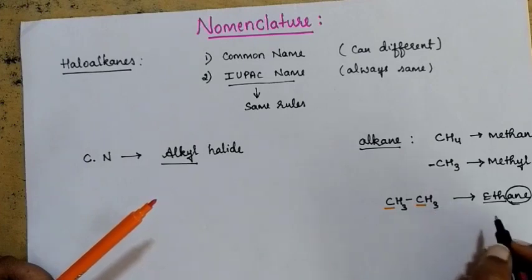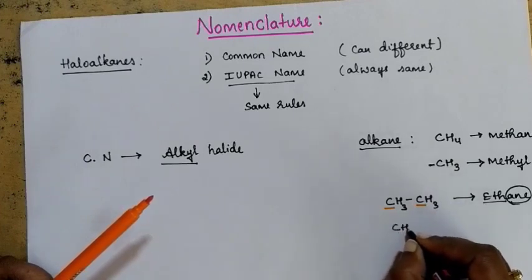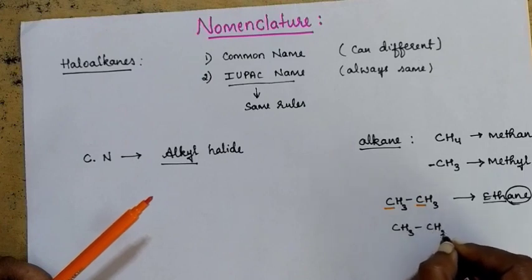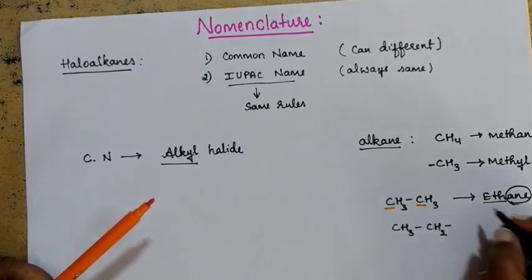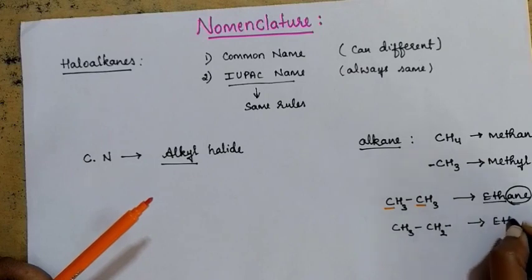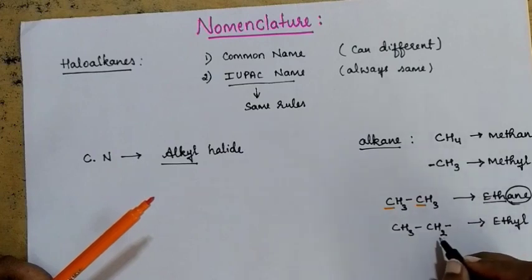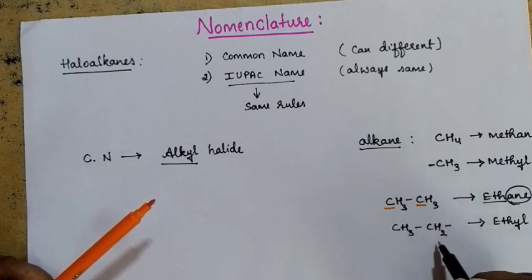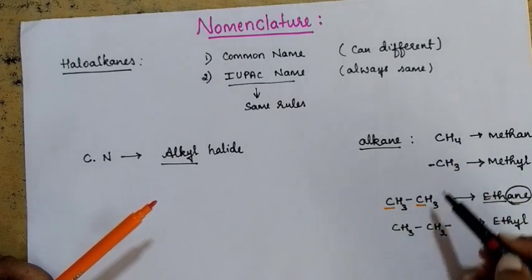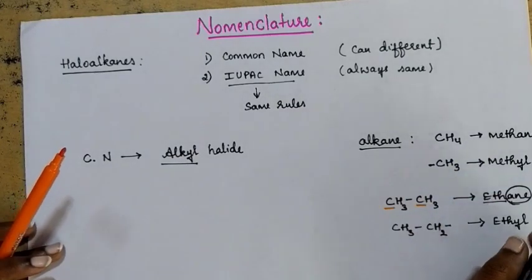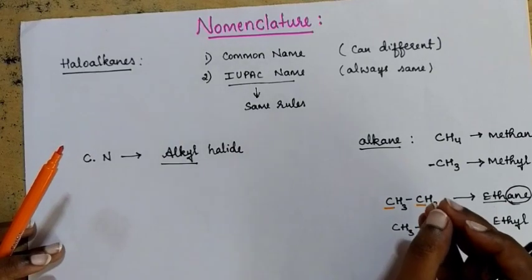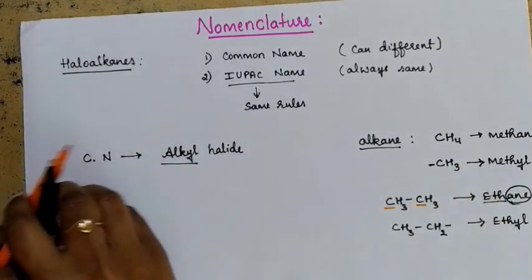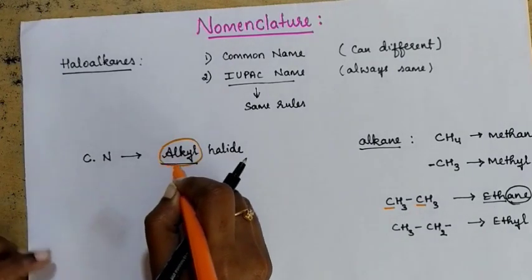If you remove one of the hydrogen from ethane, what will you get? You are going to get CH3-CH2. One more valence bond is left out. And this is considered as ethyl. Why is it ethyl? Because in this group you have one hydrogen lesser than the respective alkane. That is why this group will be alkyl. Okay, I have just taken 2 examples. You consider any of the alkane groups. If in case you have one hydrogen lesser than the alkane, that is what you can call alkyl.